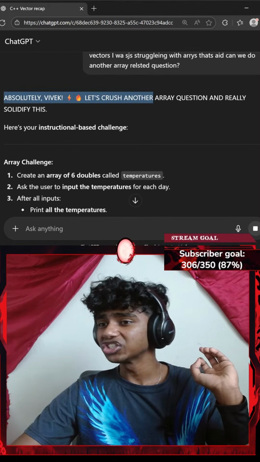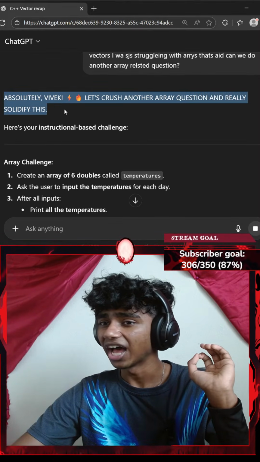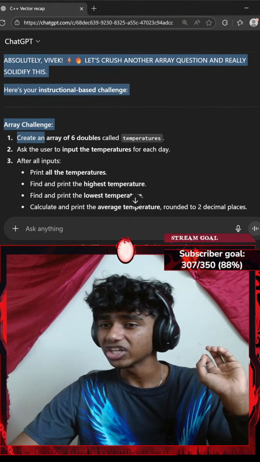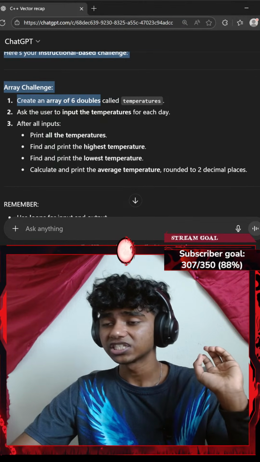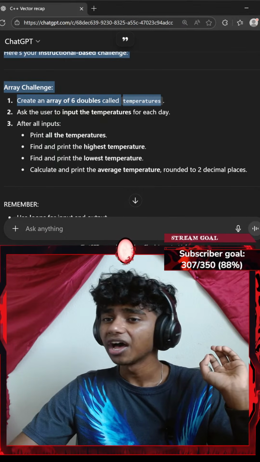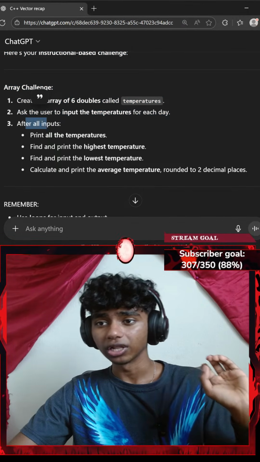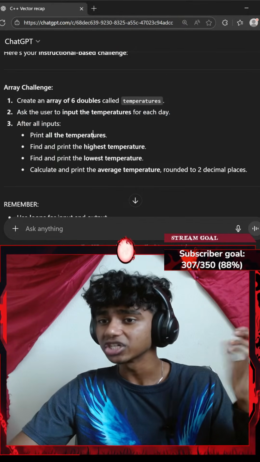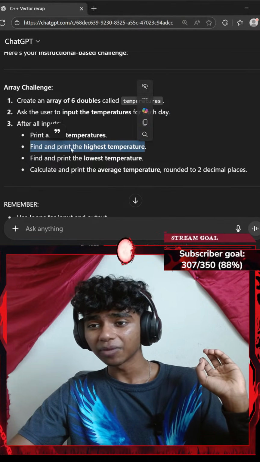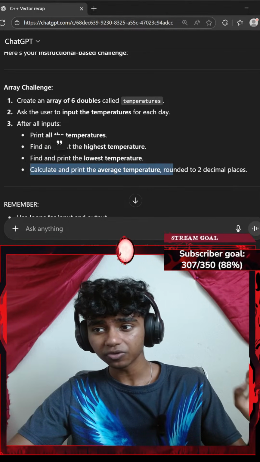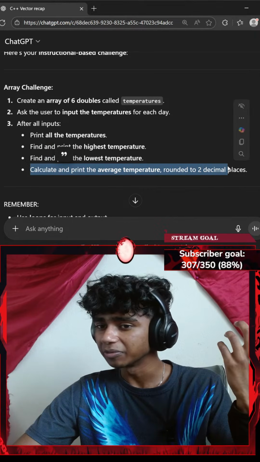Absolutely Vivek, let's crush another array question and really solidify this. Okay, here's your instruction based question. Array challenge. Create an array of 6 doubles called temperatures. Ask the user to input the temperatures for each day, print all the temperatures, find and print the highest temperature, find and print the lowest temperature, calculate and print the average temperature, rounded to 2 decimal places.